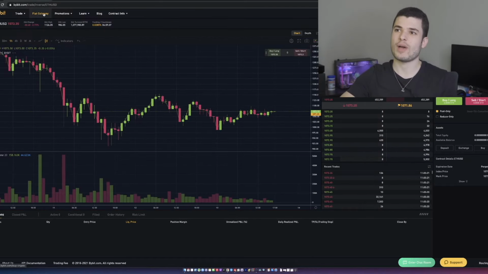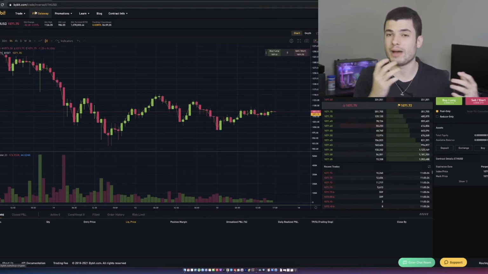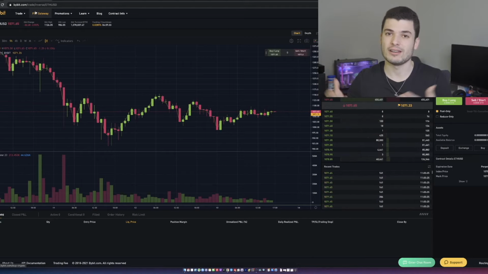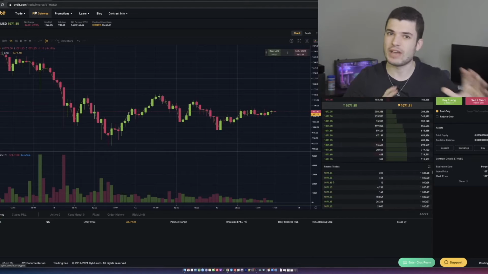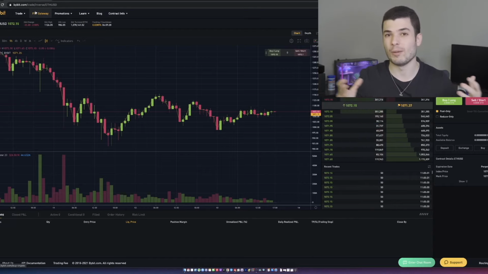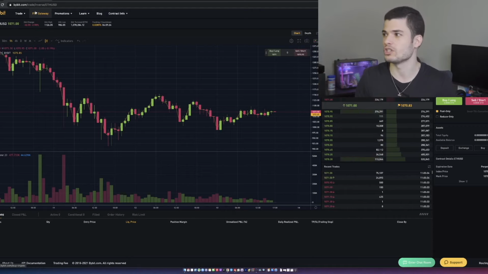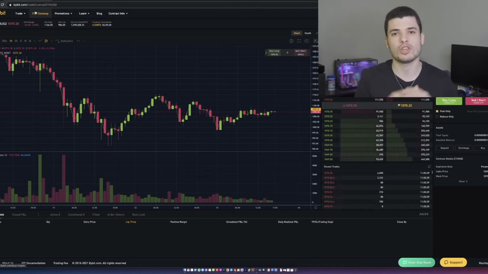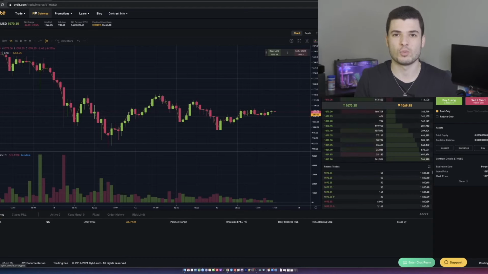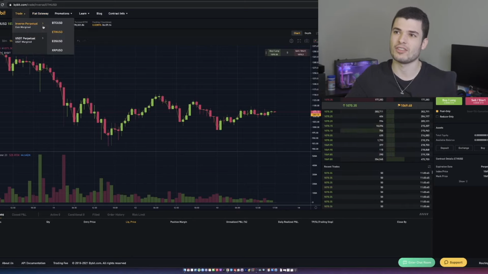You'll see they also added a fiat gateway, which allows you to buy crypto using fiat. Again, they've been adding a lot of stuff to the platform, making it a more all-in-one place where people can exchange their assets for the different ones to trade with. Then they can buy crypto with fiat and use that to trade with, all of that on the platform as well. So I wanted to give you guys a complete step-by-step tutorial for beginners of how this works.